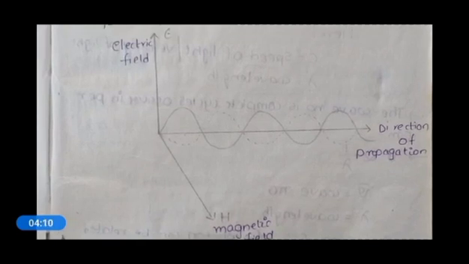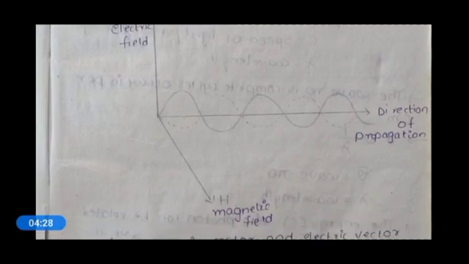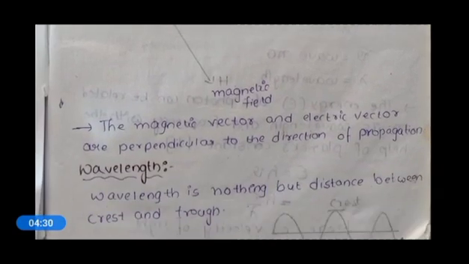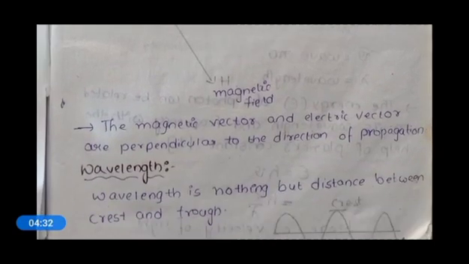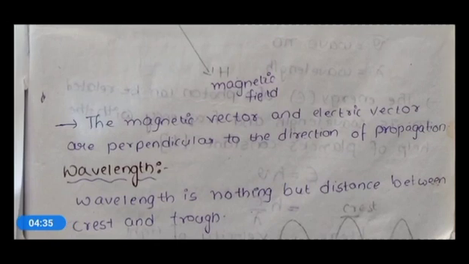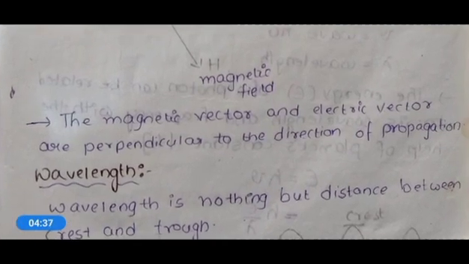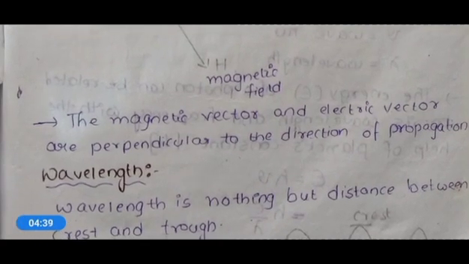If you see the electromagnetic field here, these are the different beams of light in the electric field. If you take a beam, it will pass in one direction, and the magnetic vector and electric vector are perpendicular to the direction of propagation.